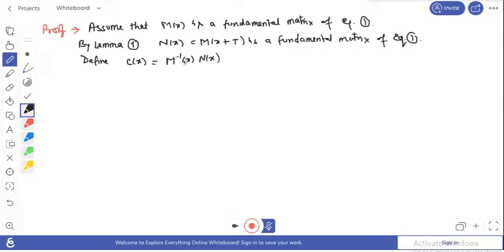So if you multiply both matrices which are non-singular, then the product denoted by the matrix C is also non-singular. Okay, so this means this is C(x) equals this thing. Okay, so here for all x.